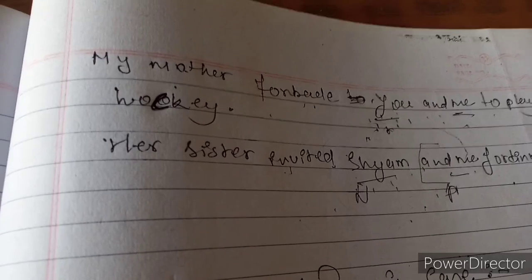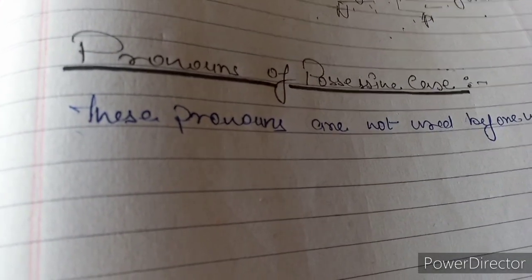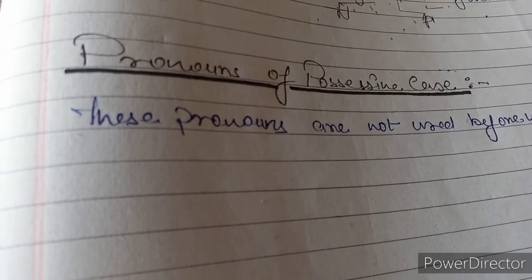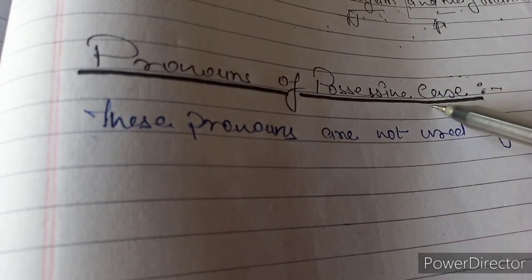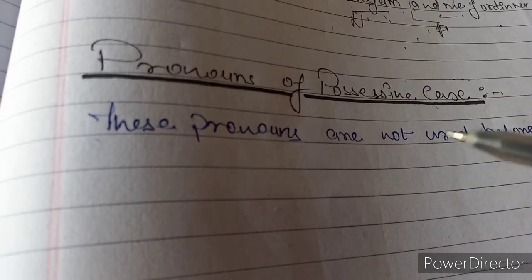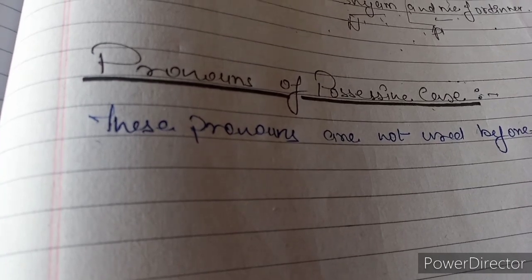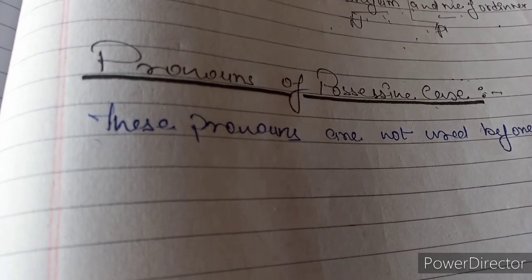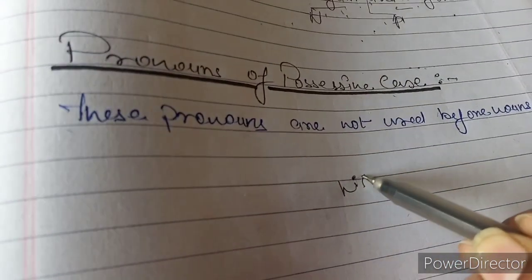Next, possessive case pronouns. There are two types of possessive case pronouns. First is possessive adjectives and second is possessive pronouns. Possessive adjectives are used before nouns, like his, my.